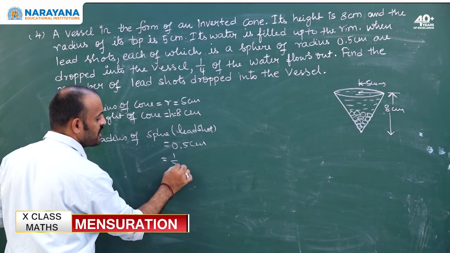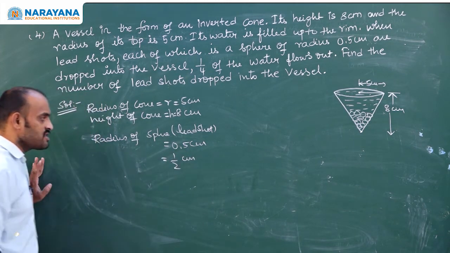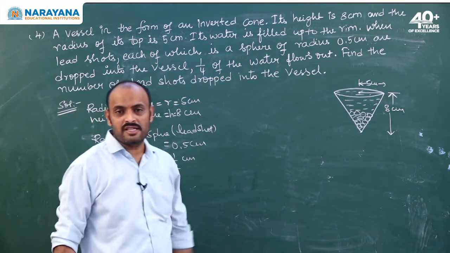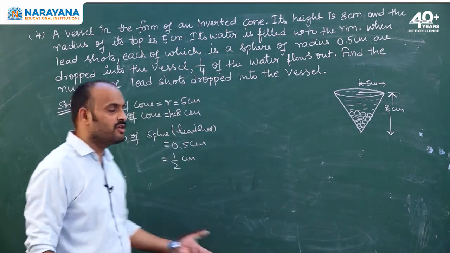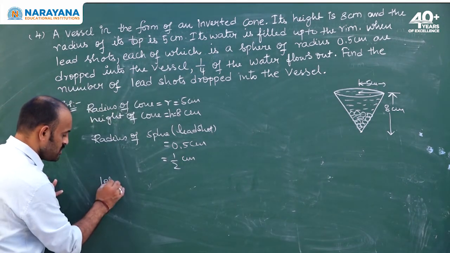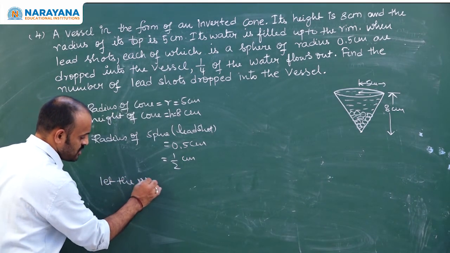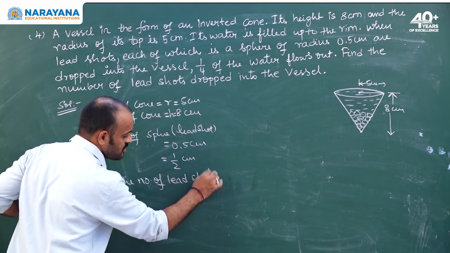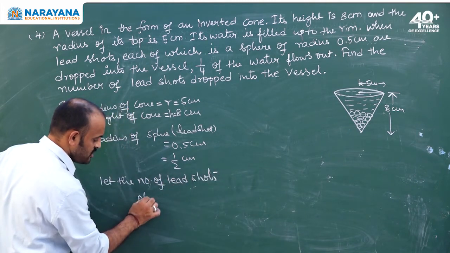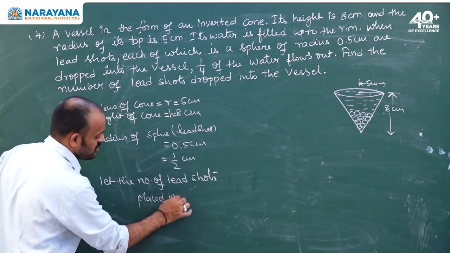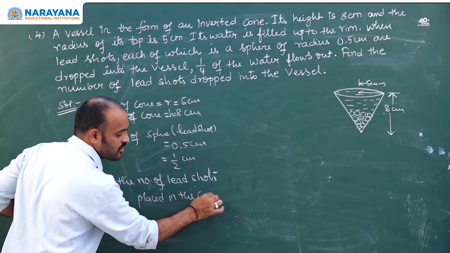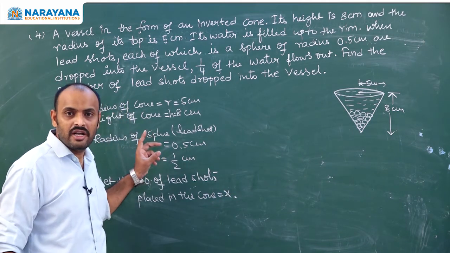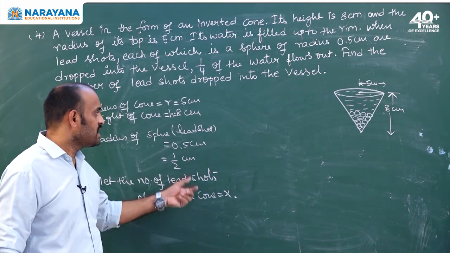This 0.5 I will write in terms of fractions, which is half centimeter. Now, how many lead shots are placed? That we don't know. That we are going to find out. Let the number of lead shots placed in the cone be x.